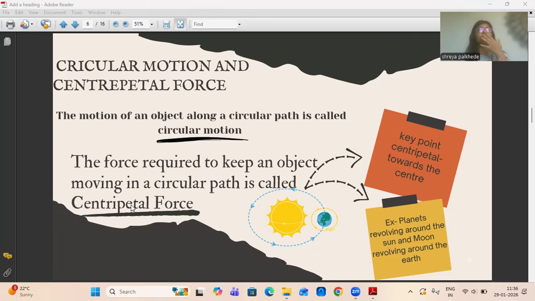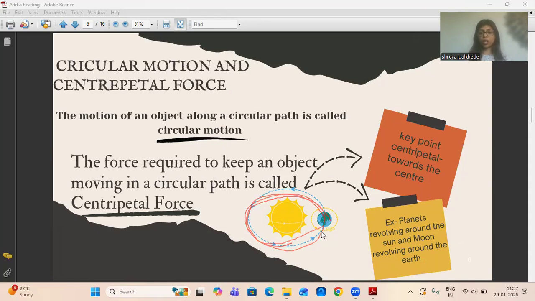Just in a similar case, as we have seen that the sun is in the center, it pulls the other planets toward itself. In a similar way, the moon traces a circular path around the earth, and the earth exerts a gravitational force on the moon. Whenever planets revolve around the sun and the moon revolves around the earth, this is the centripetal force, the force exerted by the sun on the planets, which keeps them moving along the circular path around the sun.